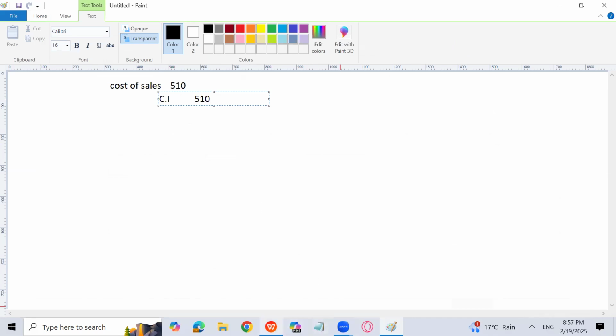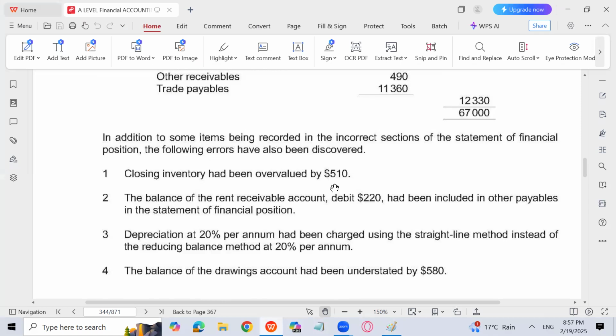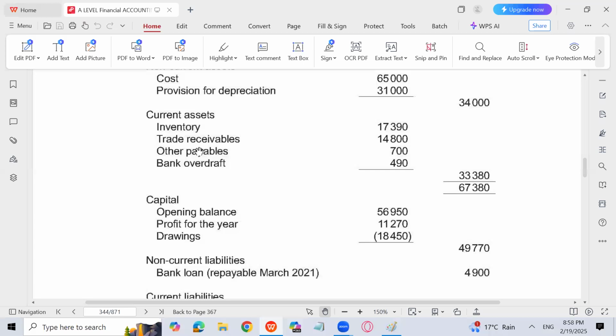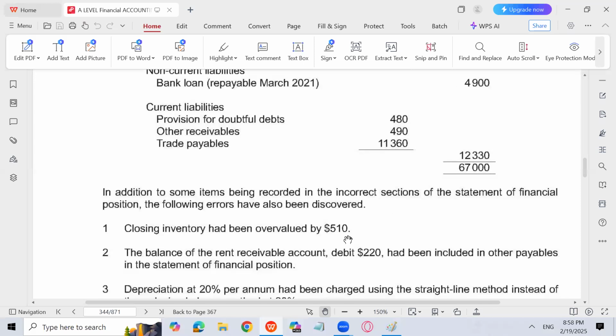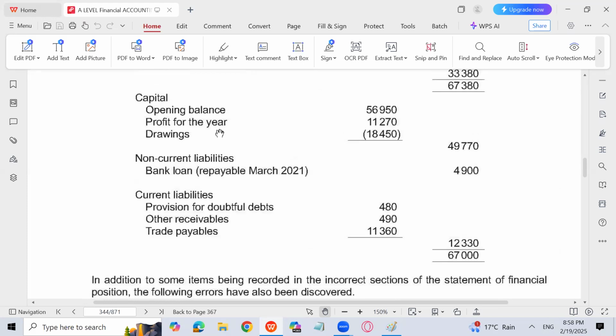Sir, how come? Let me explain. Closing inventory is overvalued means that it has been recorded more than its actual amount. So we need to adjust the closing inventory. 510 will be subtracted from closing inventory over here. But the same 510 has been overvalued when you prepared the statement of profit and loss. So when you prepared the income statement, you recorded closing inventory 510 more than its actual amount, and that is the reason it will affect profit. That profit calculation is wrong.